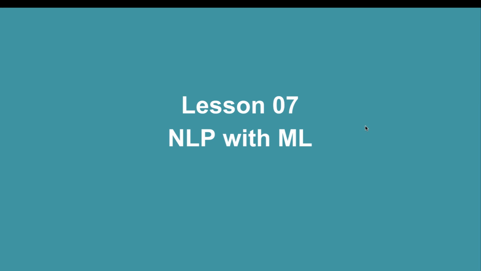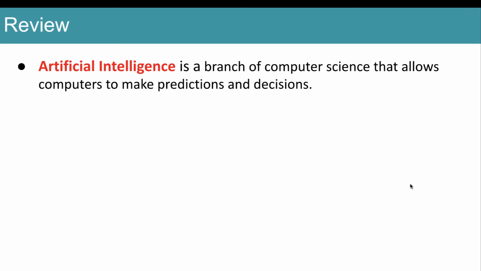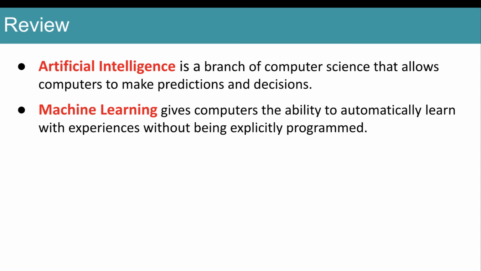In this lesson, we will be writing a natural language processor with machine learning. So let's review. Artificial intelligence is a branch of computer science that allows computers to make predictions and decisions. Underneath artificial intelligence is machine learning, and that's what gives computers the ability to automatically learn with experiences without having to be explicitly programmed. In the previous lesson, we had to explicitly program our natural language processor to look for the words good and great, bad and unhappy, to understand what the article sentiment was.